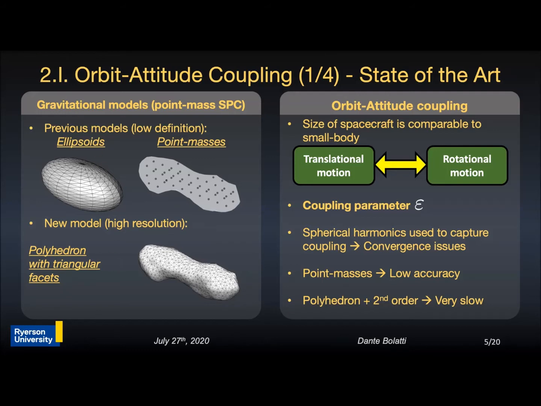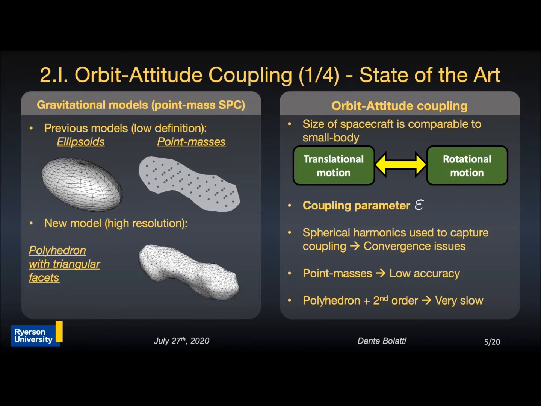When the spacecraft gets close to the asteroid, its size can become comparable to that of the small body and can no longer be considered a point mass. It should be considered a rigid body. Therefore, there is a coupling between the translational and rotational motion that can be quantified by the parameter epsilon. Several models in the literature that capture the orbit attitude coupling exist. The spherical harmonics model is one of those.